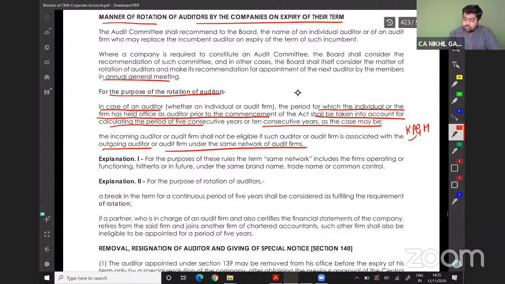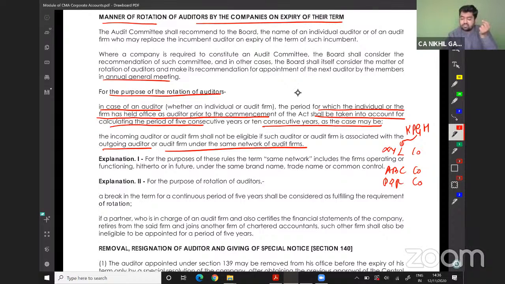KPMG is the brand name or the group name, and under the group name, they have many firms: XYZ and Co, ABC and Co, PQR and Co. Even though they don't have any common partners, they are under the same brand name, so they will not be considered for reappointment.